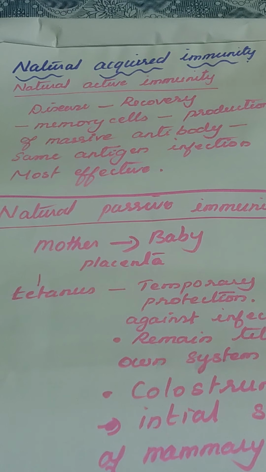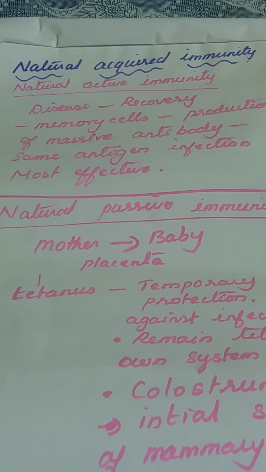Our immune system knows that this is the particular antigen, because it was already exposed to it. In the second infection the antibodies are produced on a massive scale, and they come and attack the antigens and make the body free from that disease. This is most effective. Natural acquired immunity is most effective.